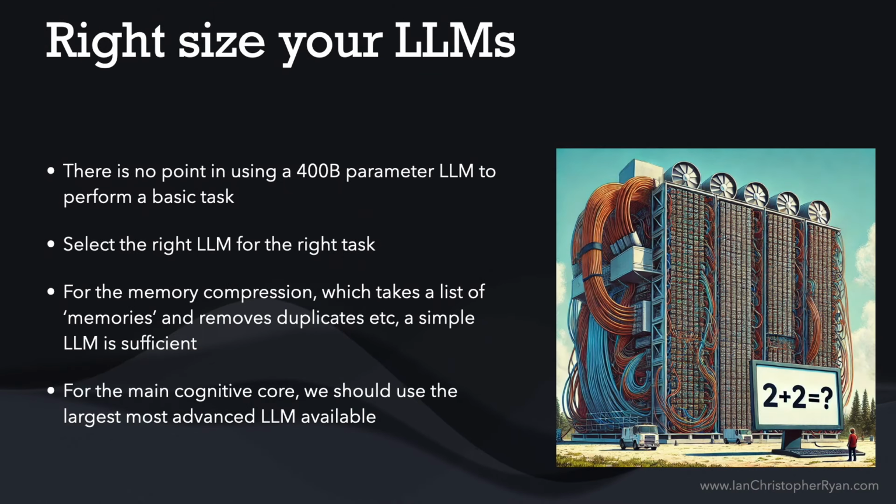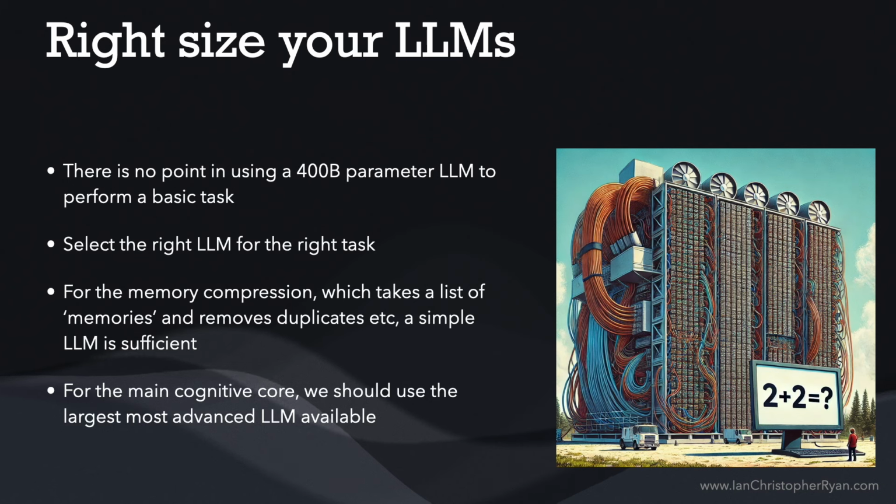So leading from this, we should briefly talk about right-sizing your LLMs. There is no point in using a 400 billion parameter LLM to perform a basic task. You need to right-size your LLMs. This becomes very important for us when we are building MESA because we have large numbers of LLMs performing different operations.